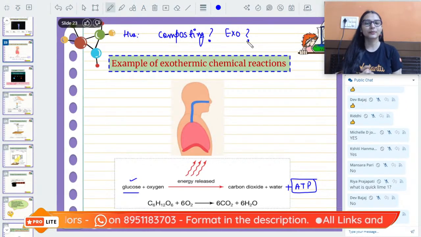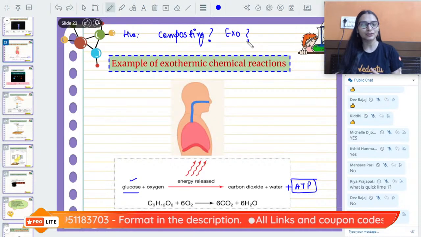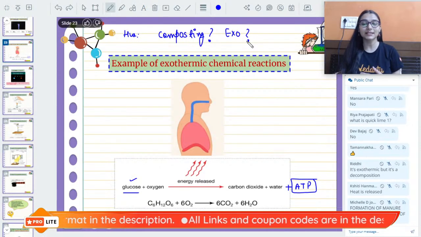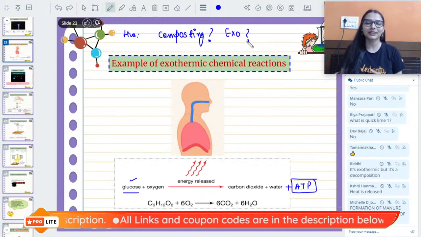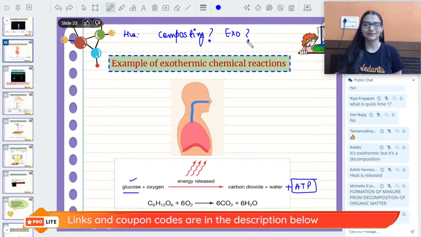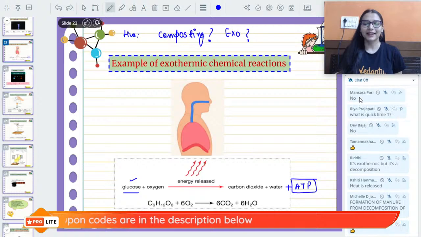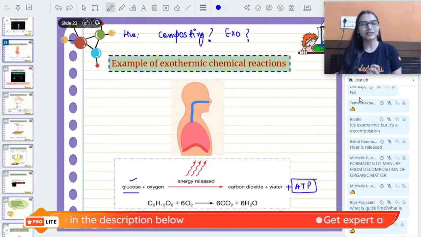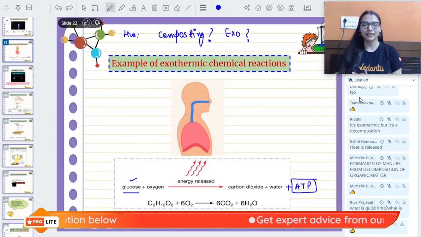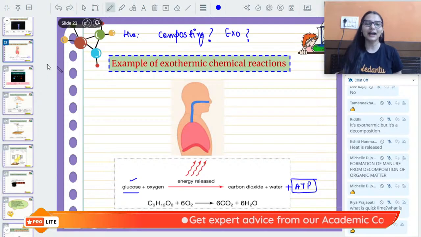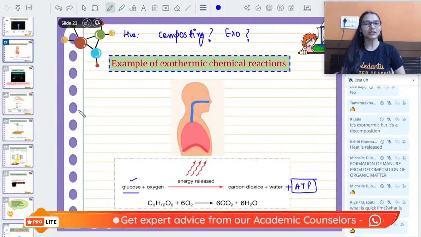Yes, remember, that's decomposition of natural organic waste. It is exothermic. Yes, Riddhi, very good. Yes, Michelle, right. Formation of manure from decomposition of organic matter. Ria, you have seen quicklime is your calcium oxide only.